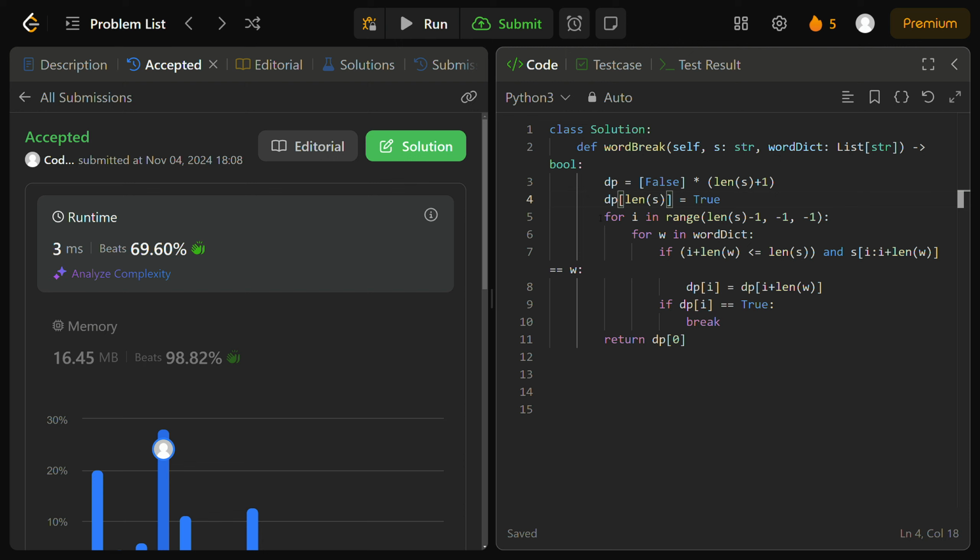Because the outer loop on line 5 runs for each index I in our input string s, giving it a big O of n, or linear time complexity, where n is the length of our input string s. And the inner loop, line 6, for each position I, iterates over every word in our word dictionary. If there are m words in our word dictionary, this is a big O of m factor. And so the total runtime complexity is big O of n times m.